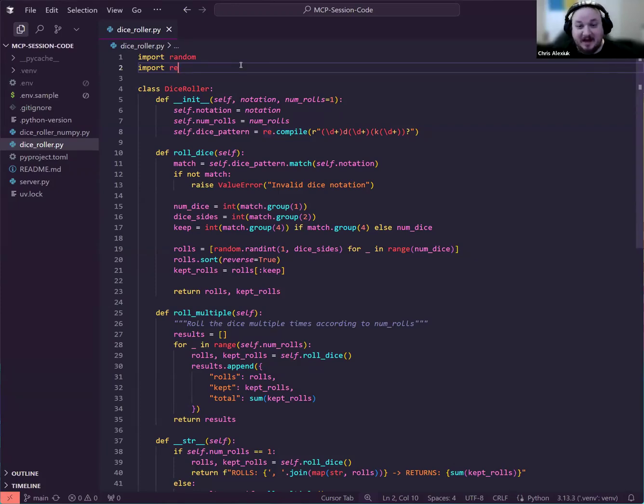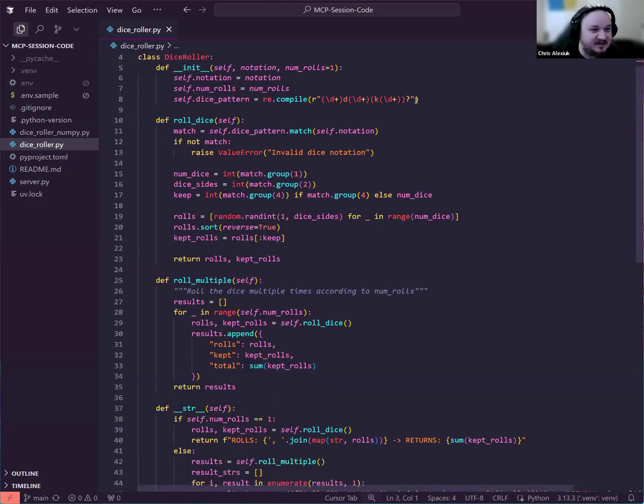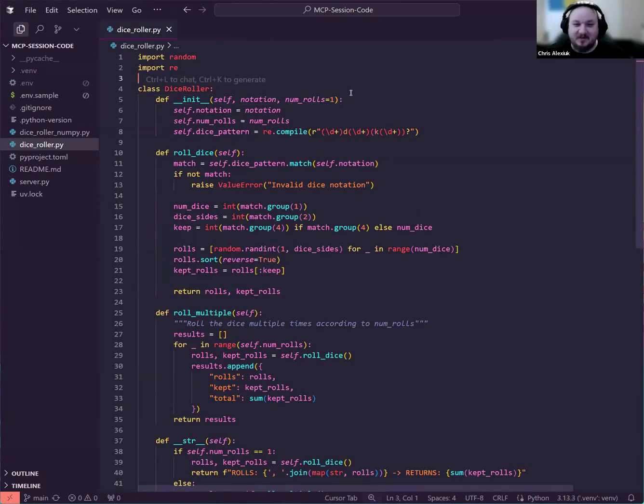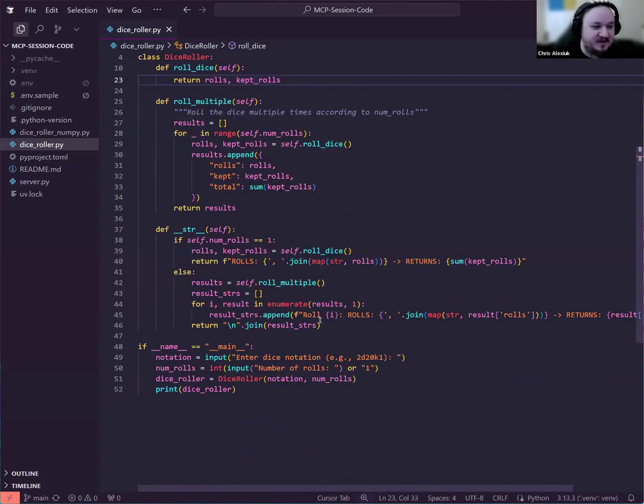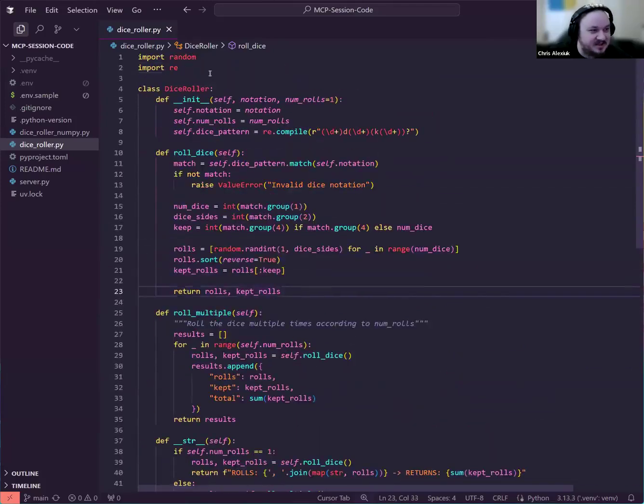And LLMs are famously bad at RNG, right? So if you ask them to flip coins, most of the time they're going to come up heads. Different models have different levels of how biased they are, but they are all considerably biased and worse than random. So we have this dice_roller.py. It's just a simple class. It asks for a notation, a number of rolls, and a dice pattern. It has a roll_dice method, which is going to roll dice based on this pattern. You might be asking, what pattern are you talking about? We'll get to that in just a bit. We can roll multiple dice, of course, and then, there you go. It rolls dice. That's what it does.